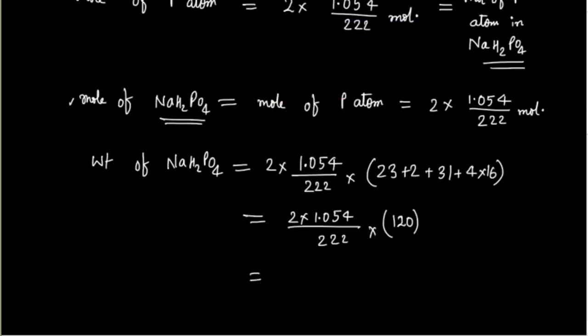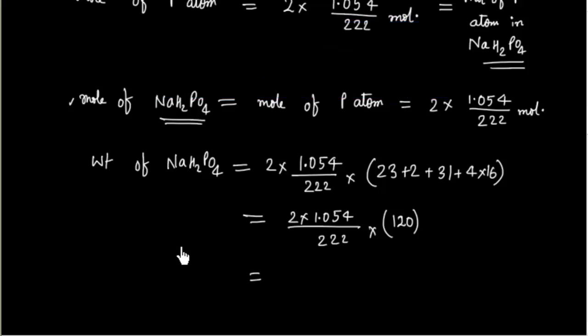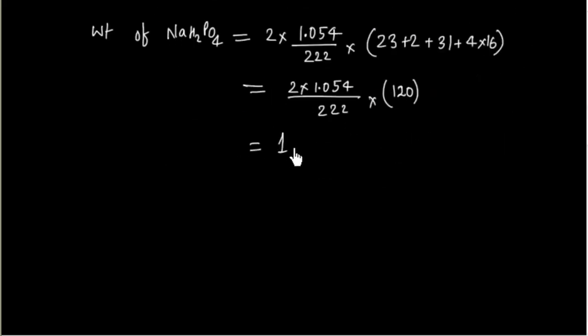Now let us solve this. 2 into 1.054 multiplied by 120, divided by 222. So this is 1.139 gram.